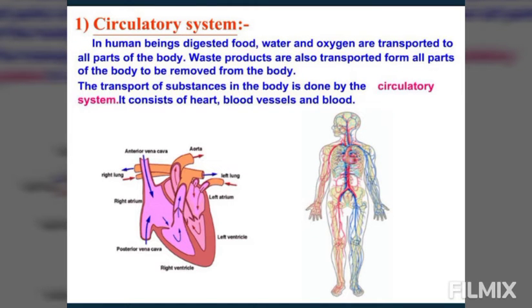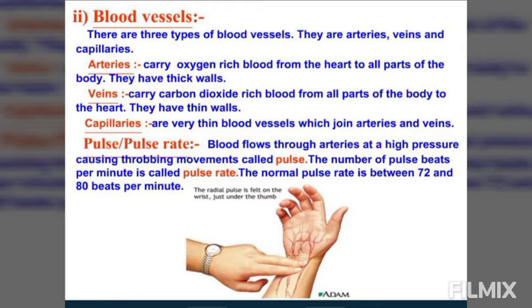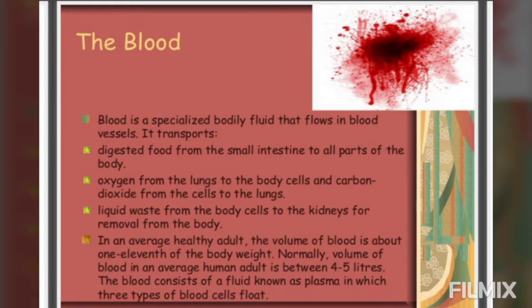Arteries were the blood vessels that take blood away from the heart, whereas veins were the blood vessels that bring blood towards the heart from the different parts of the body. Whereas capillaries were the smallest blood vessels which join the arteries and the veins together. Today we will start a new topic, that is blood.